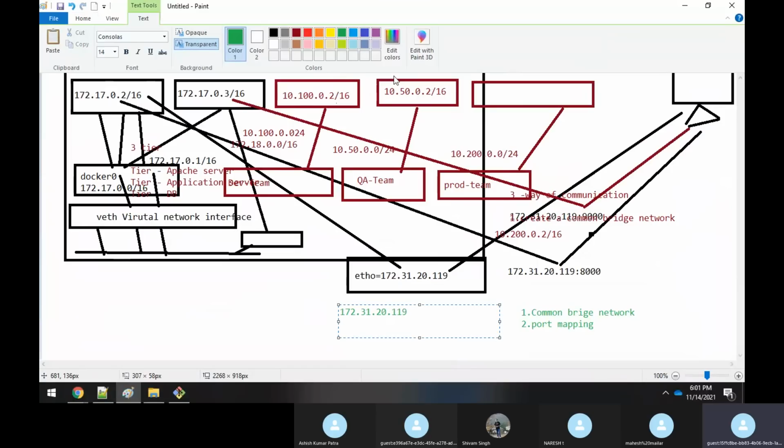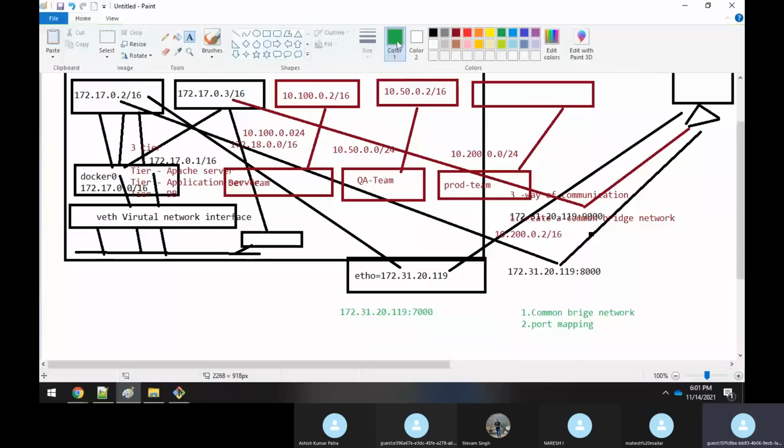Say I map port 7000. It means that whenever I send a packet to this IP address with port 7000, it should redirect that packet to this container.